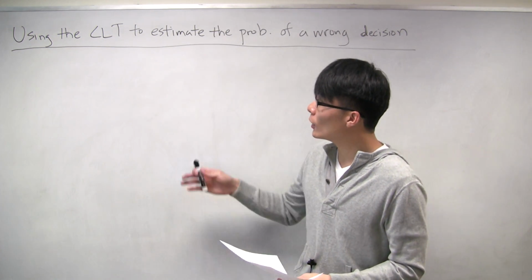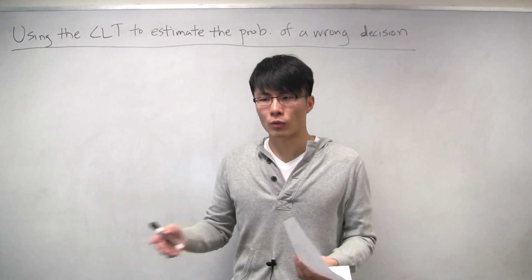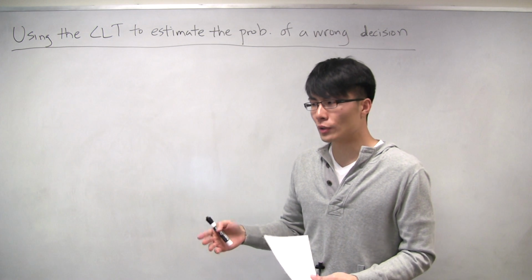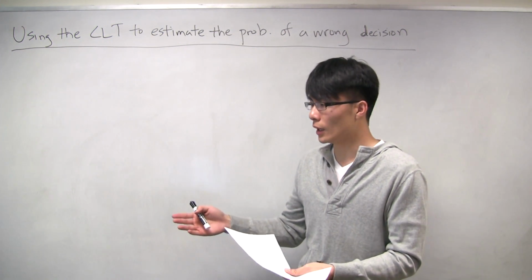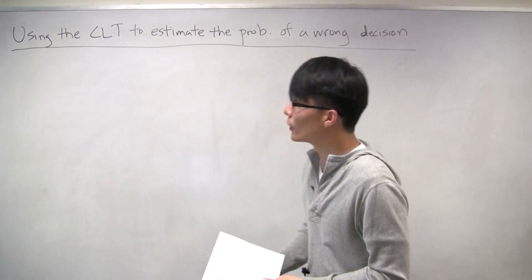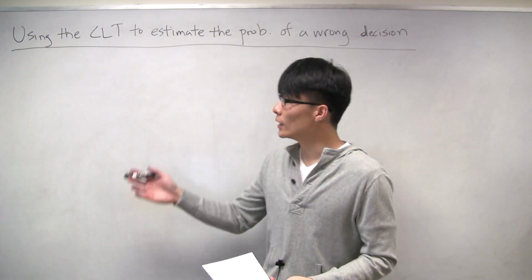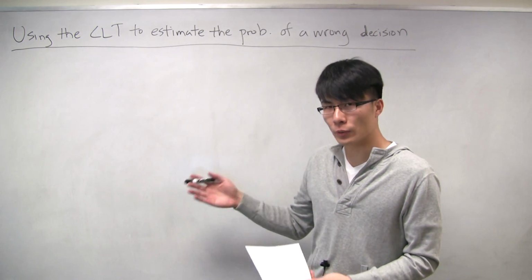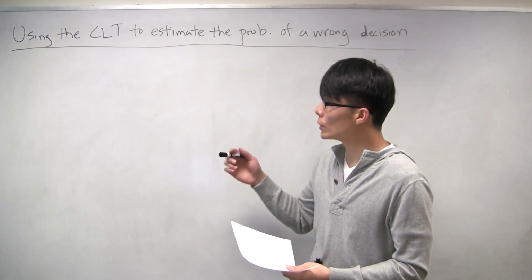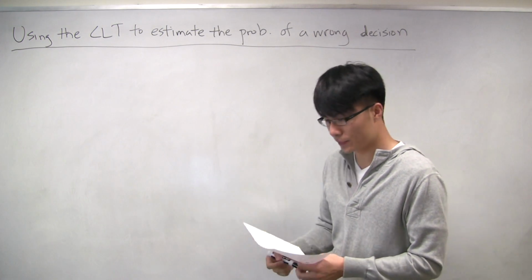Now what we want to know is, given that rule, what's the probability that we'll make a mistake? Meaning that more than 55 times out of 100, the ball lands on an odd number, but in fact, the roulette wheel actually is fair. So we're going to assume that the roulette wheel is fair, meaning that all the 36 numbers are equally likely to be landed on, and we're going to try to calculate the probability of making a mistake.